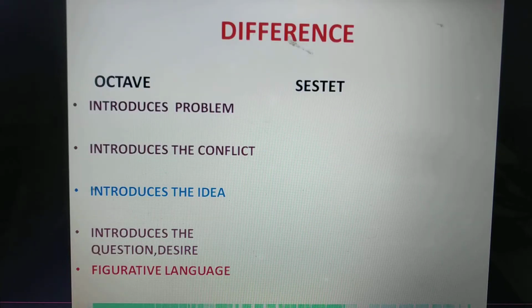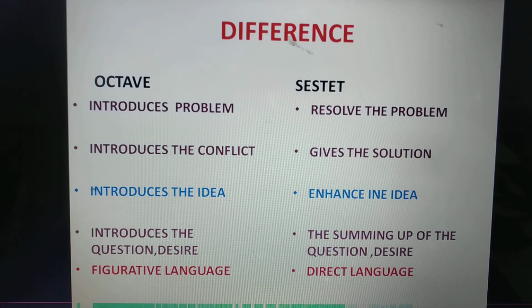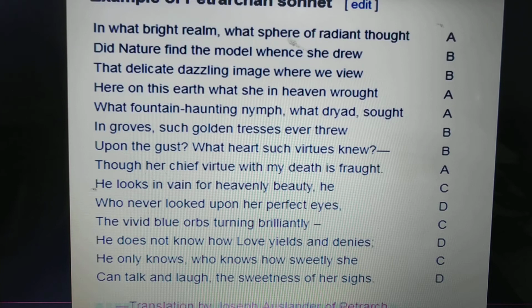Now, the difference between octave and sestet. The octave introduces the problem, the sestet resolves the problem. The octave introduces the conflict, the sestet gives the solution. The octave introduces the idea, the sestet enhances the idea. The octave introduces the question or desire. The sestet is the summing up of the question or desire. The octave is written in figurative language and the sestet is written in direct language. Example of Petrarchan sonnet: pause the video and read it.